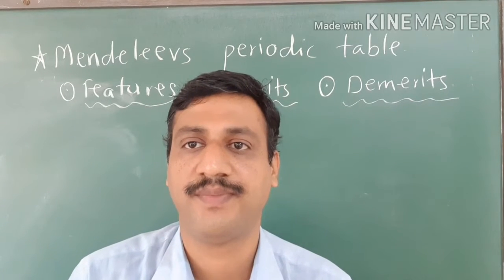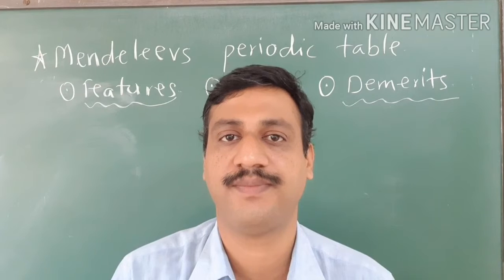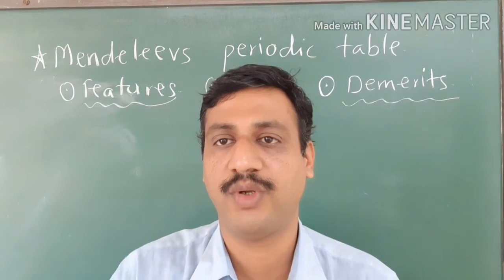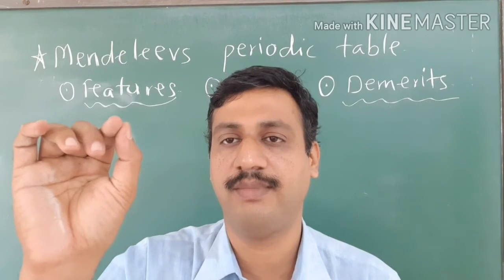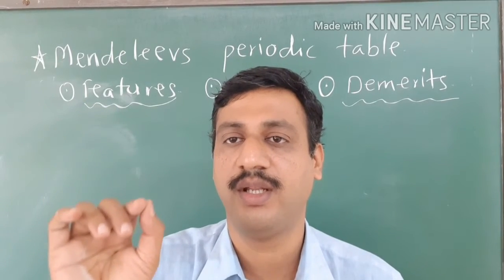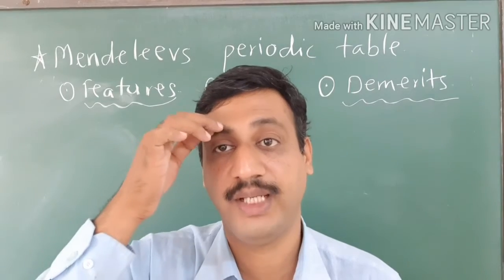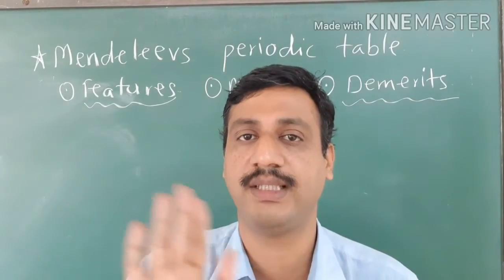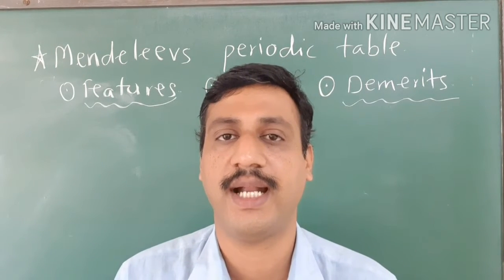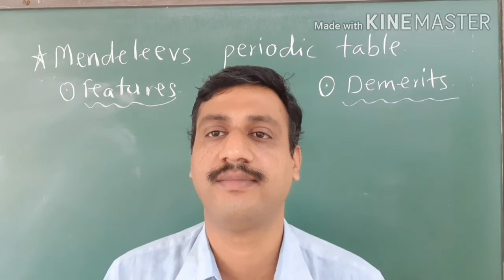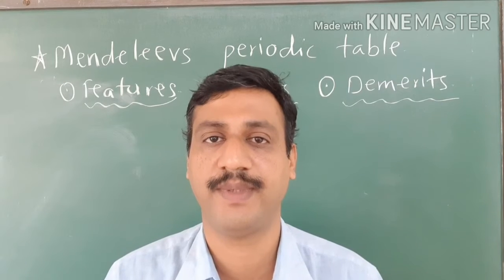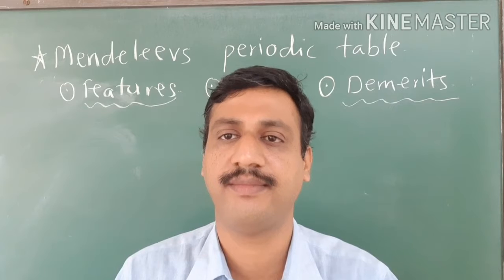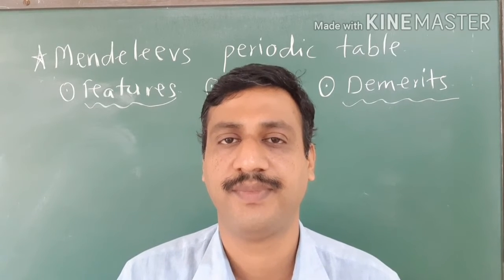For that purpose, he took 63 cards and wrote the symbol of the element, atomic number, atomic weight, name and the properties of the element over the card. For one element, one card. 63 elements were known, so he made 63 cards. He separated the cards as per their properties and tried to arrange the cards again and again in different ways.